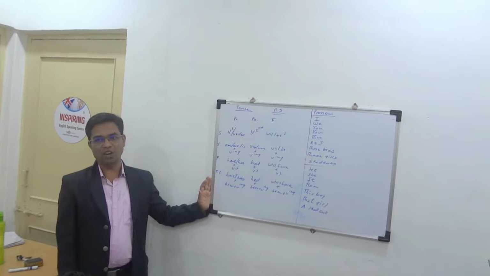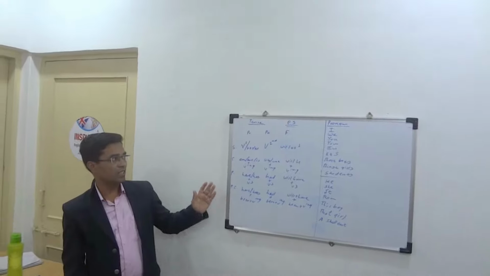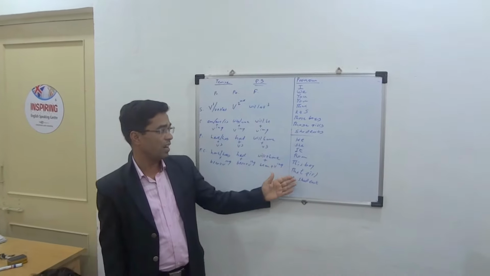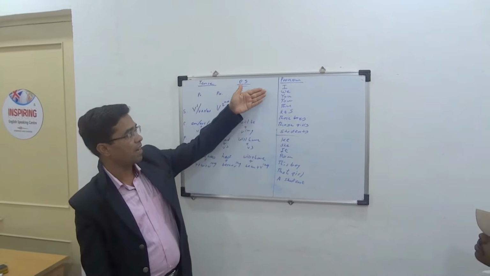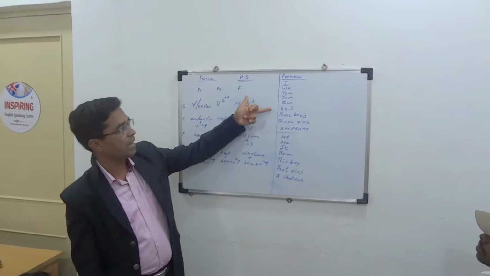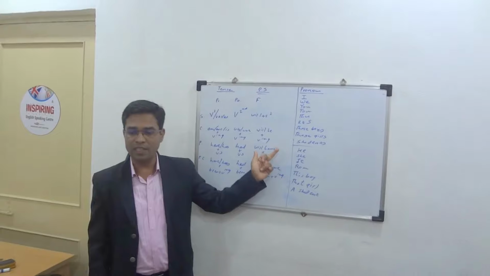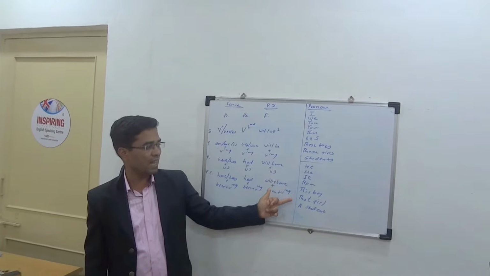Today we will see all the tenses in positive sentences. This is all the pronouns which are called I group, and these are all the pronouns which are called he group. In I group there are the pronouns like I, we, you, they, Ram and Sita, these boys, those girls and students. In he group these are the pronouns like he, she, it, Ram, this boy, that girl and a student.